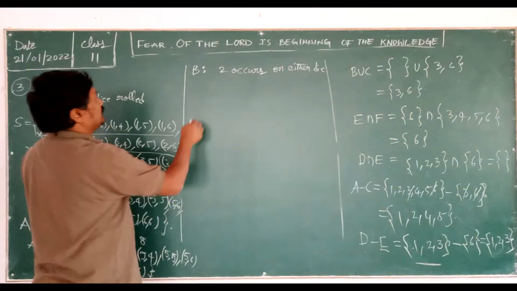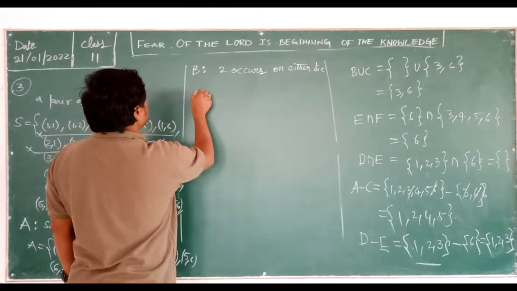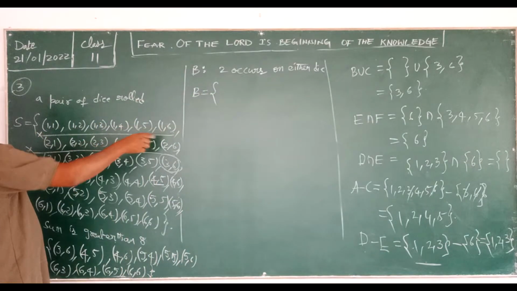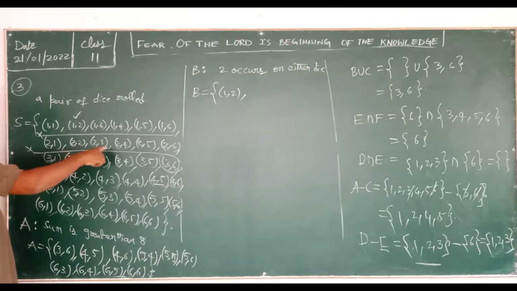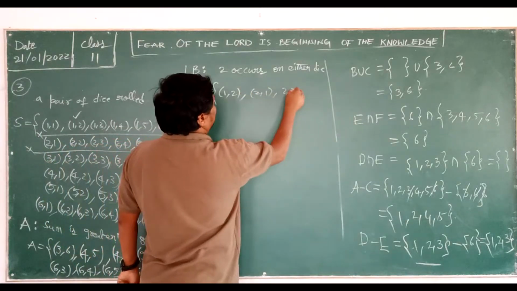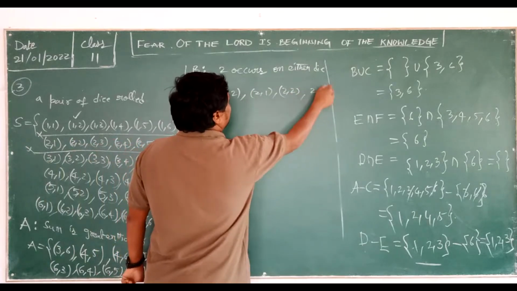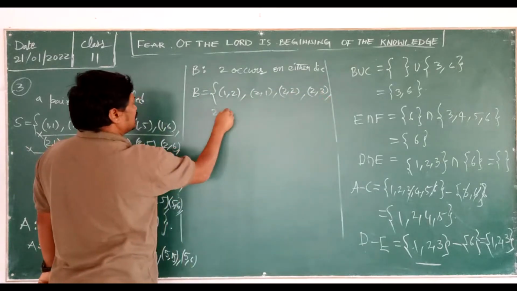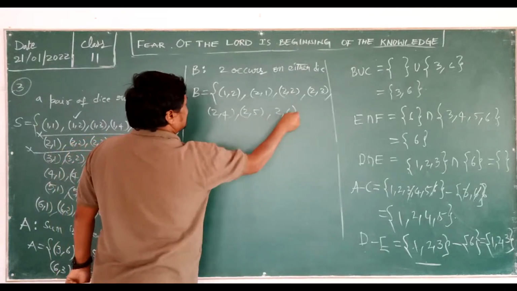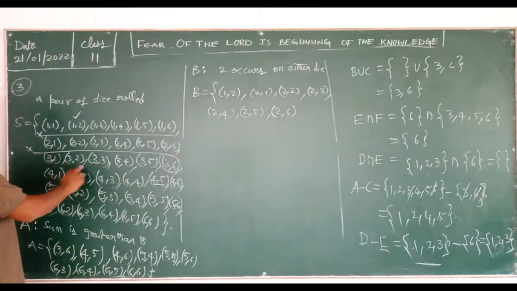So let's see now what are the possible outcomes. Let's write B is equal to, is there anywhere two? Yes, completely 2 is there. So you can write everything: 2 comma 1, 2 comma 2, 2 comma 3, 2 comma 4, 2 comma 5, 2 comma 6. Now in this line anywhere 2 is there?